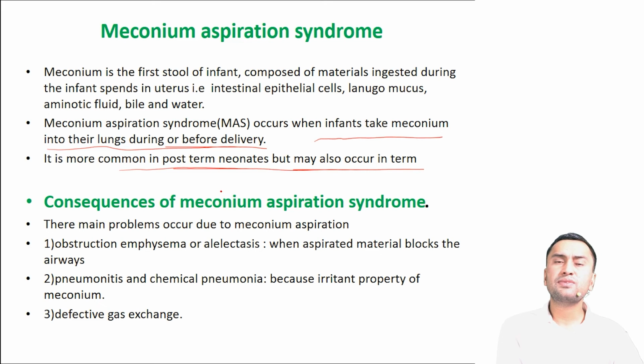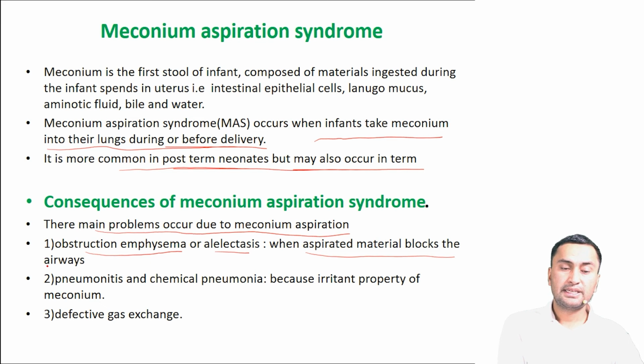What are the consequences of meconium aspiration syndrome? There are three main problems. One is obstruction, emphysema or atelectasis, when aspirated material blocks the airway. Another is pneumonitis or chemical pneumonia, because of the irritant property of meconium. Another is defective gas exchange. These are the main consequences of meconium aspiration syndrome.